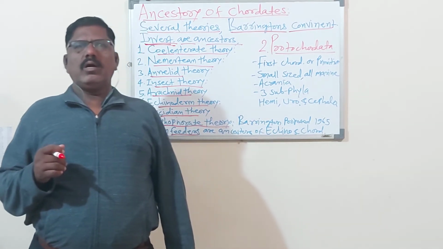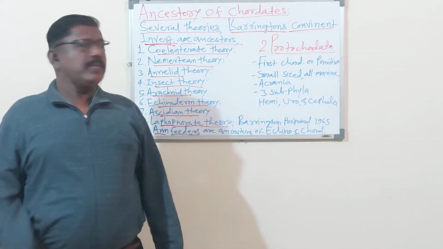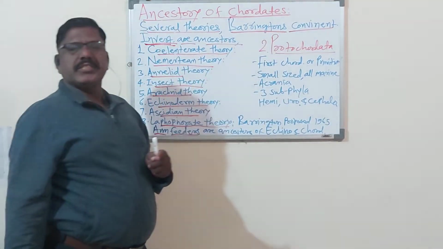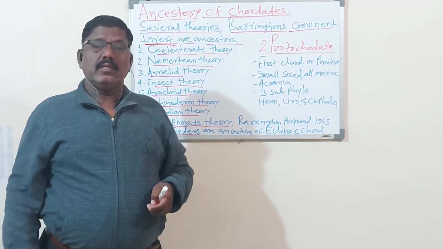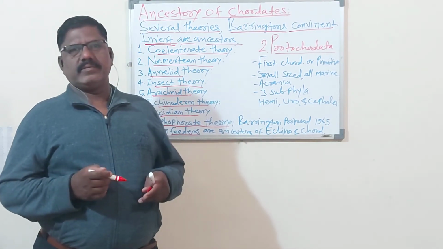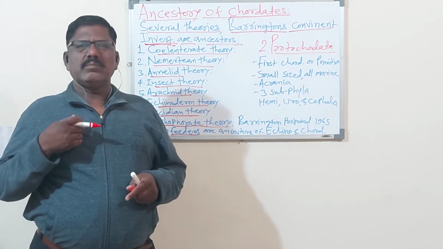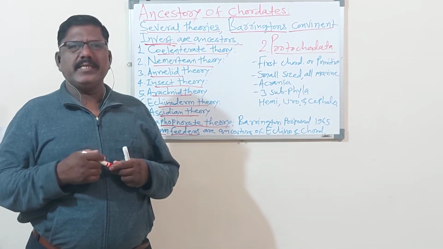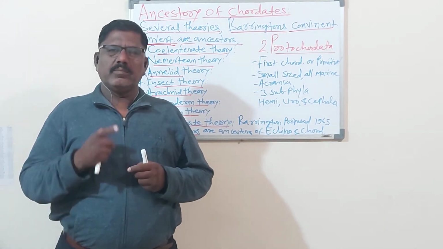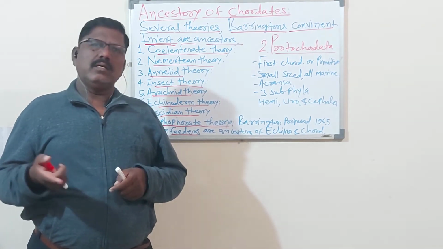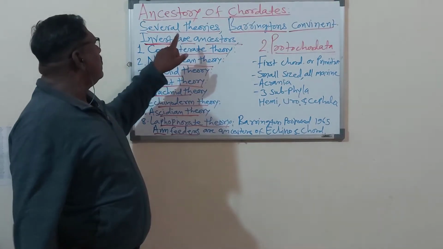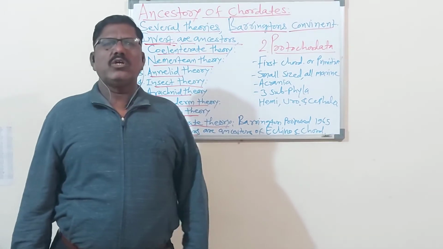So we know the ancestor of man is the monkey. Similarly, the ancestors of the chordates, who is the ancestor of all chordates? They are invertebrates. Multicellular animals came into existence from single-celled animals. We also, many years ago, our primitives were the monkeys, then again those animals' primitives. So if we go back, we find that invertebrates are the ancestors of the chordates.